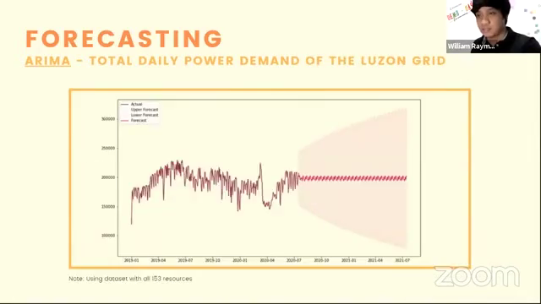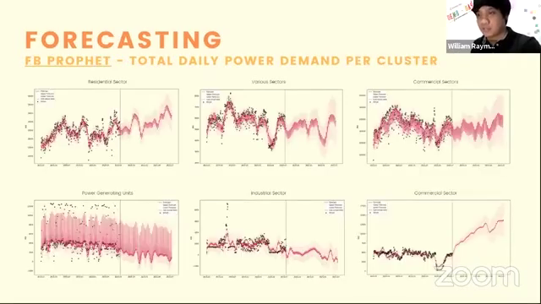We again ran the model for the Luzon grid, where it showed a similar behavior and again forecasted an almost straight line, and we'll also get into why that happens later. So now, knowing that ARIMA did not work, we tried a different model called the FB Prophet model.